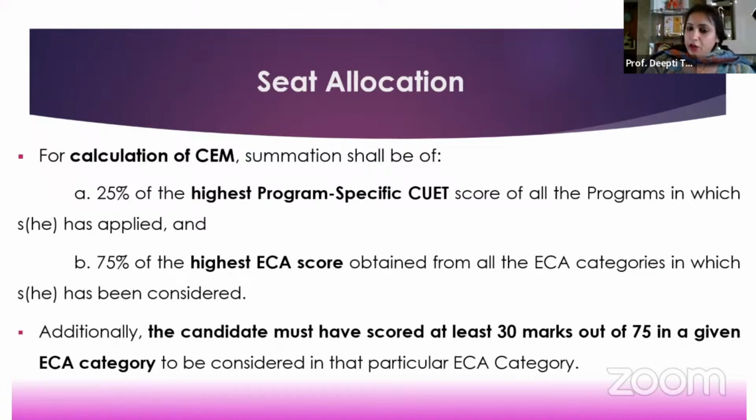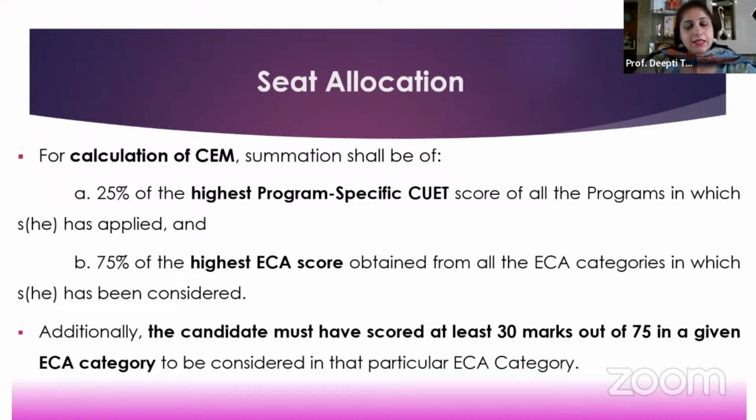So even if you get 15 on 15 in your certificate evaluation, you still do not score 30 out of the 75 marks. So you need to necessarily be present for your physical trials to be eligible to be considered for admission through ECA quota in a given college or a given course.